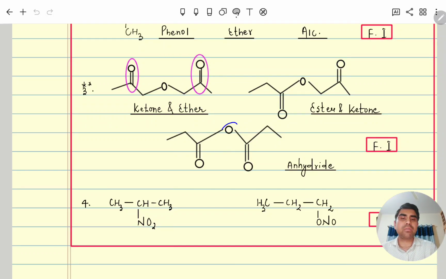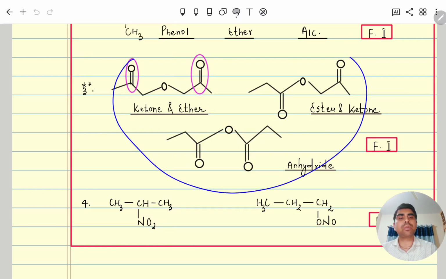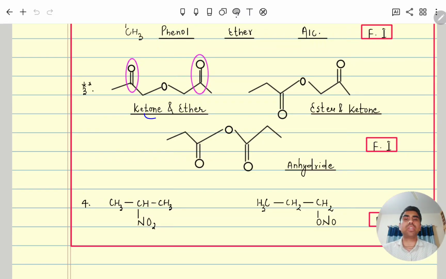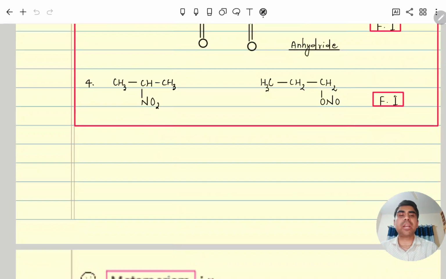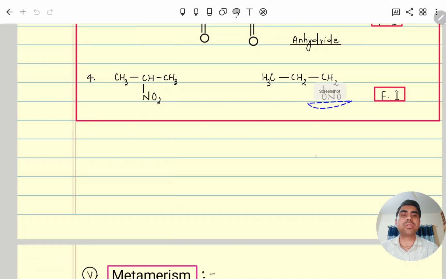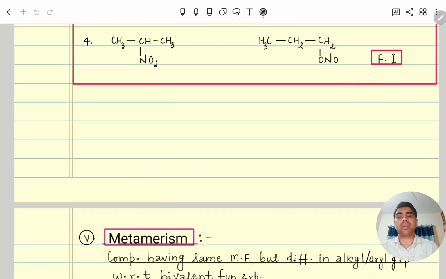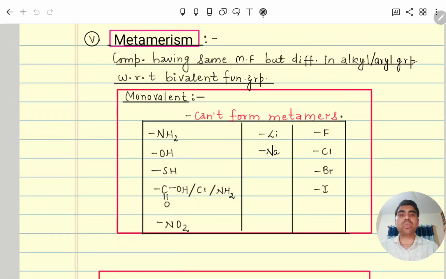Here you can see molecular formula the same, this is an anhydride. So this is also a very important example. Ketone ether, ester ketone and anhydride, all three are functional isomers. Similarly, here nitro and nitrite. Next, moving further, metamerism. So what does metamerism mean?